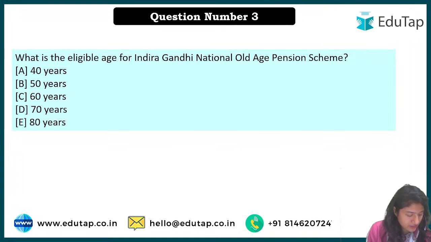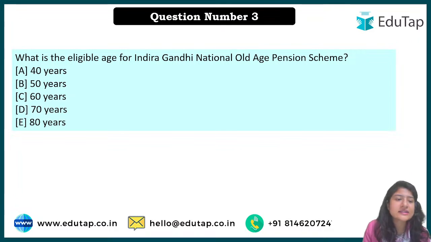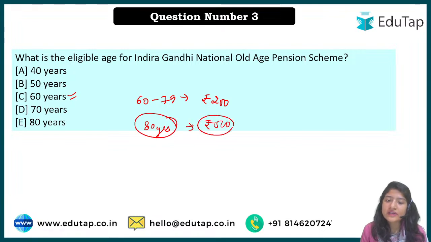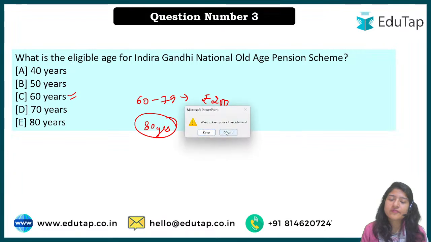So here I'm getting answer option number C. Yes, 60 years, that is indeed the right answer. And what we have understood is that from 60 to 79 years, how much money will be given? That will be rupees 200, right? And once the person crosses the age criterion of 80 years, in that case the amount will increase to 500. So for super senior citizens, the amount will be 500.